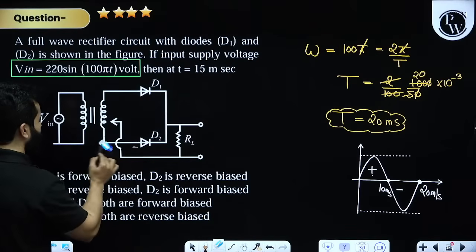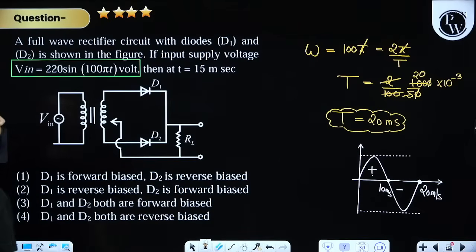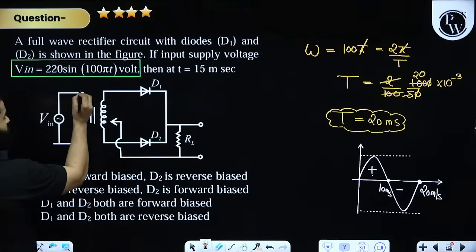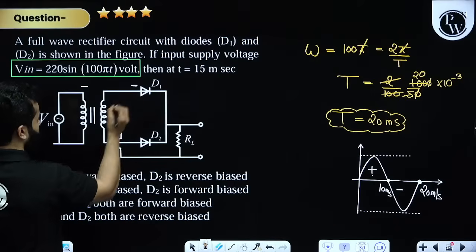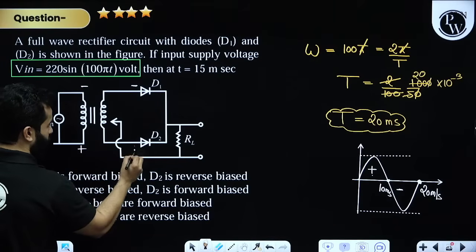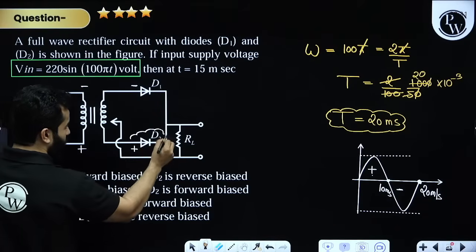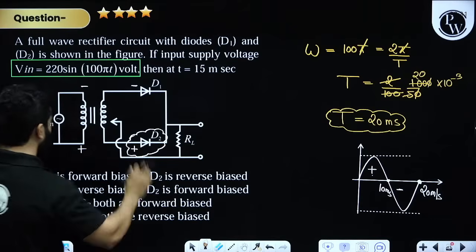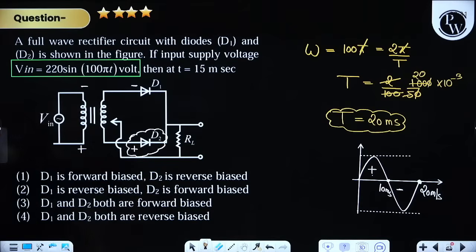In the next half cycle, this will become negative, this will become negative, this will become positive, and this will become positive. If this becomes positive, then this will be forward biased. So D2 is forward biased and D1 is reverse biased. Clear?